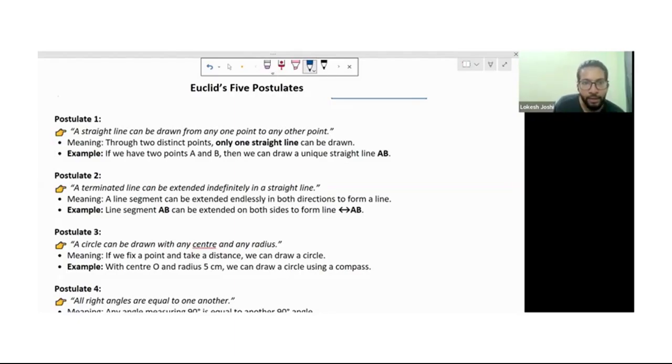The meaning is that through two distinct points, only one straight line can be drawn, and it's an obvious thing. This is the point, this is the point. Suppose this one is A, this one is B, then only one line AB can be drawn here.